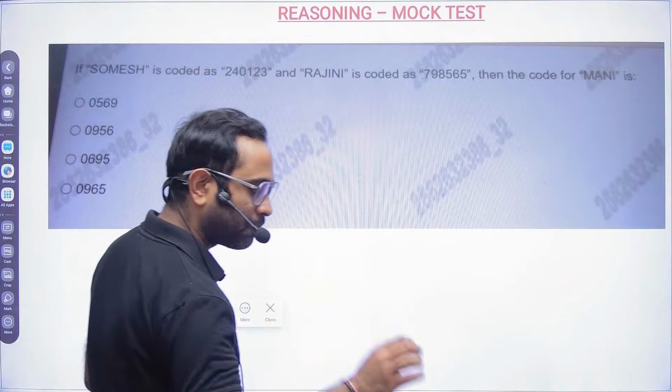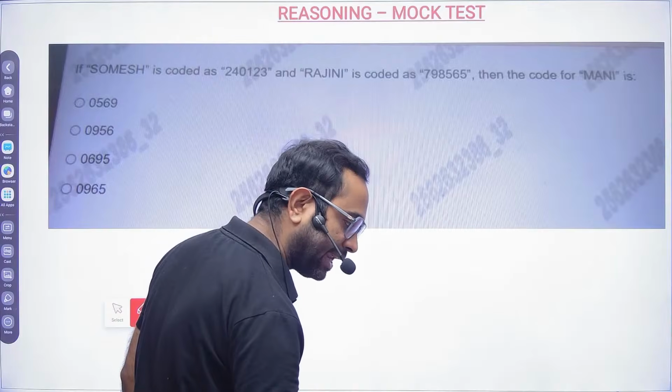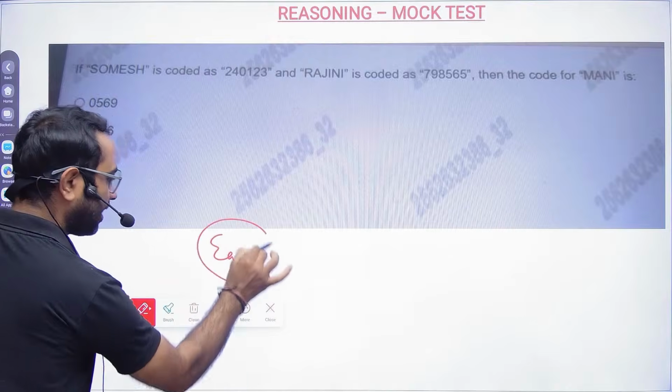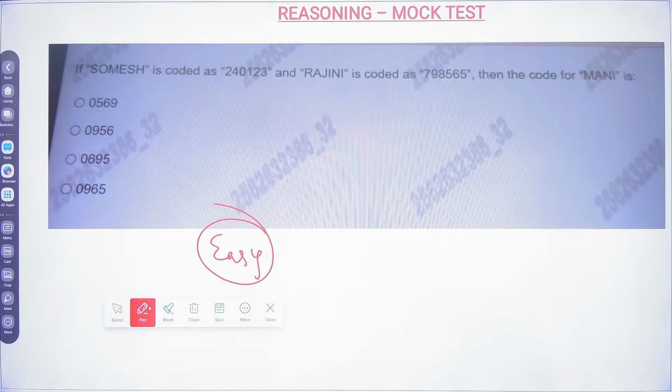Now for this particular question I will give you 30 seconds, a very easy problem. Once again, easy peasy. Okay, now tell me the answer. Quickly, tell me the answer fast.